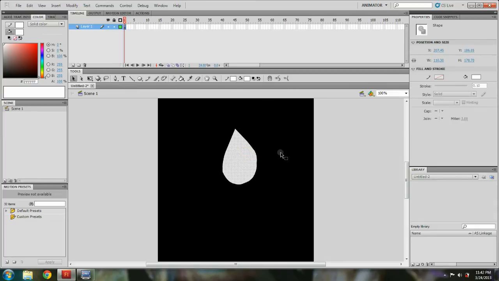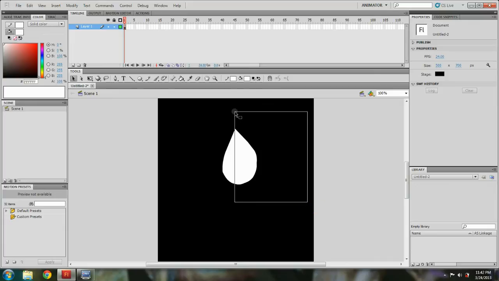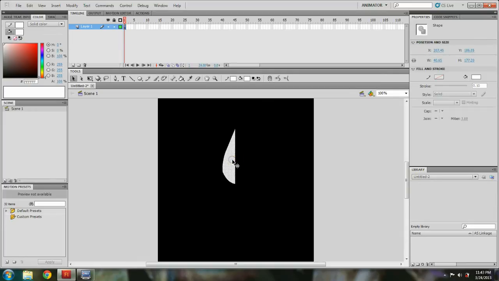It looks a little weird right now. I think I like the other side better, so I'm just going to delete this half, highlight the whole thing, copy and paste in place.